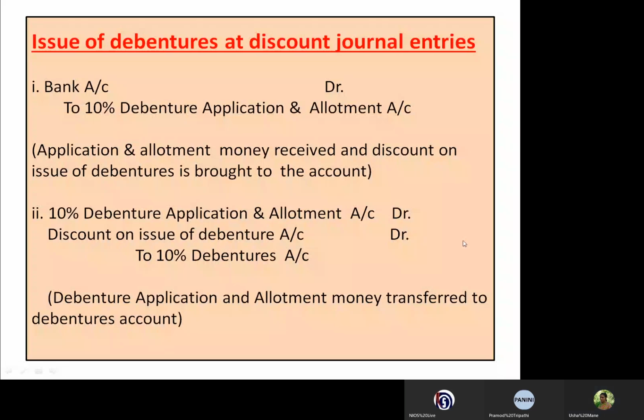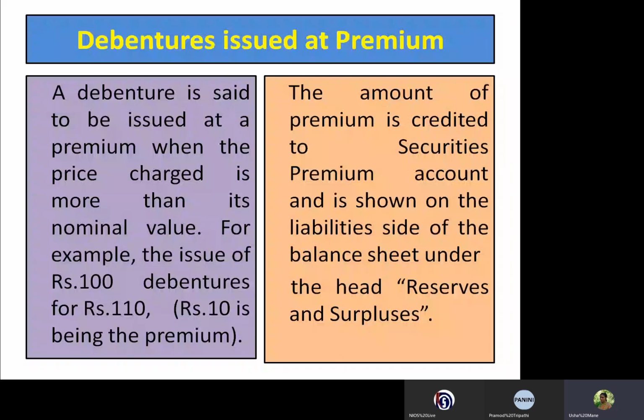Then another is debentures issued at premium. We discussed that when the issue value is more than the nominal value, it is said that the debentures are issued at a premium.